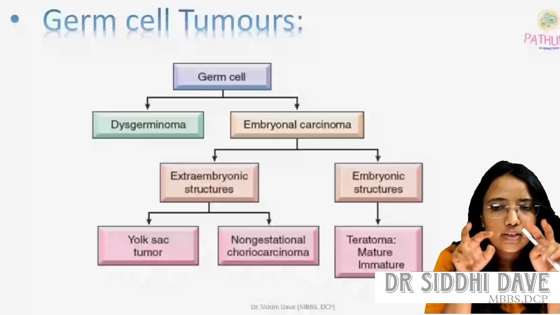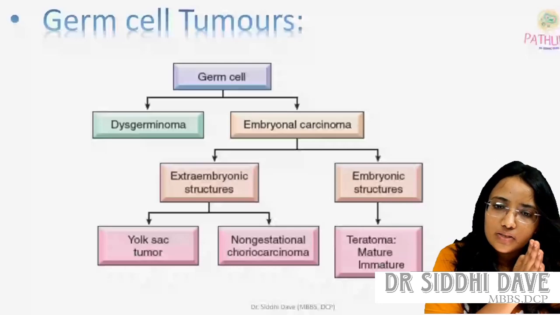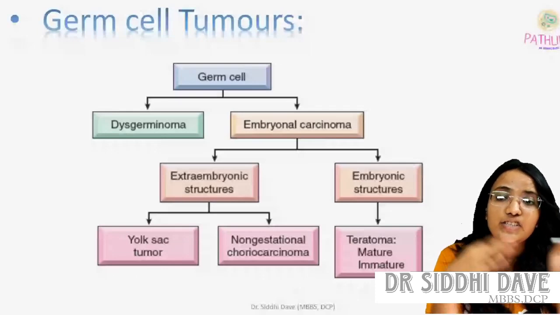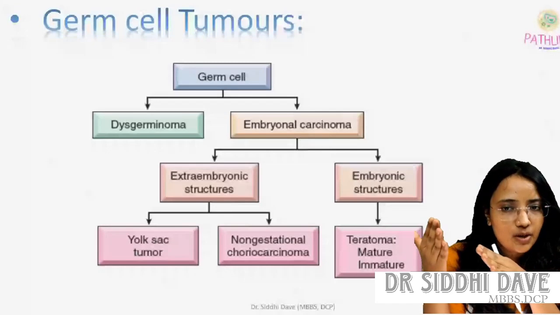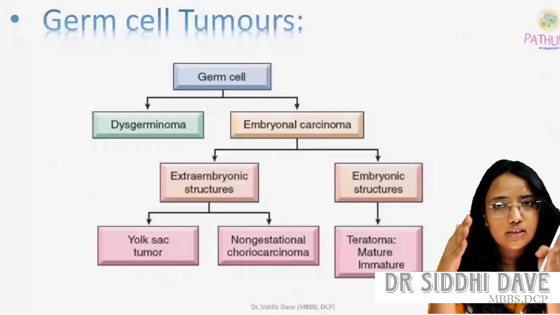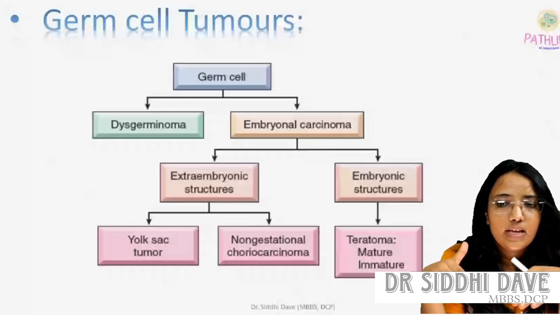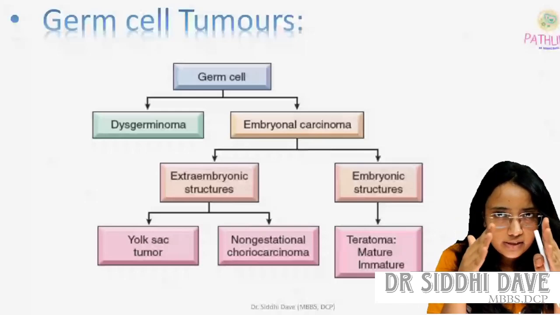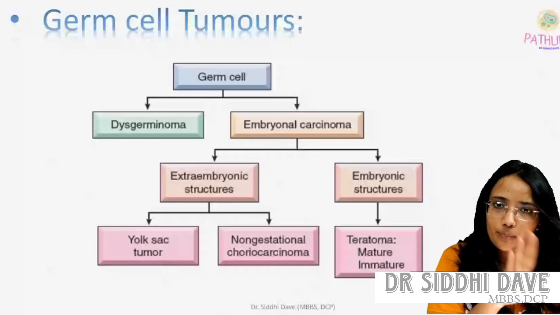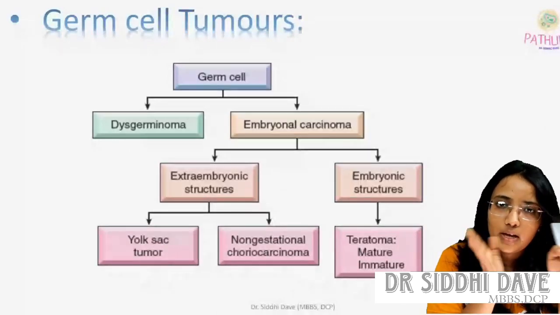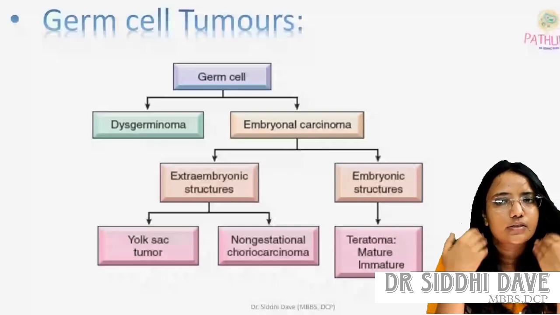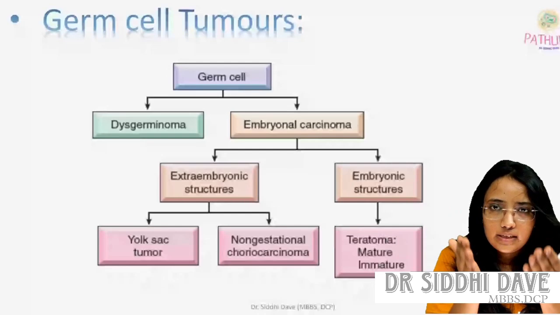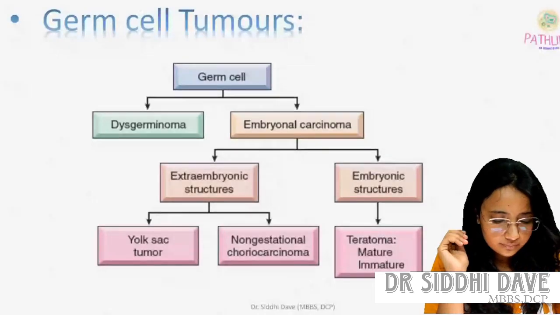Embryonal carcinoma will be divided into two parts. If embryonic structures are there, it will be teratoma, mature and immature. Apart from embryonic parts, if there are extra-embryonic structures, then it will be divided into yolk-sac tumor and choriocarcinoma. So in germ cell tumors, there are dysgerminoma and embryonal carcinoma. In embryonal carcinoma, embryonic structures will be in teratoma and extra-embryonic structures will be in yolk-sac tumor and choriocarcinoma.